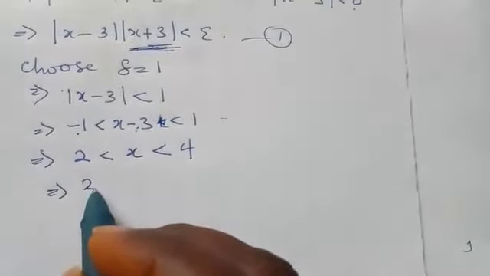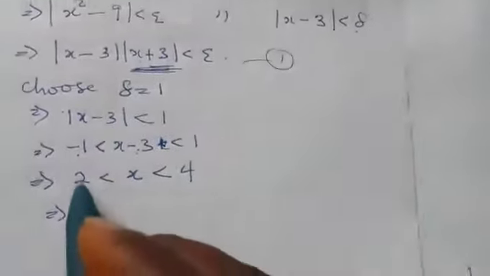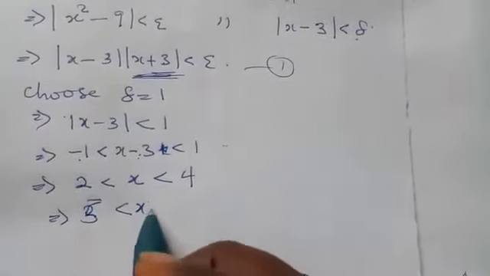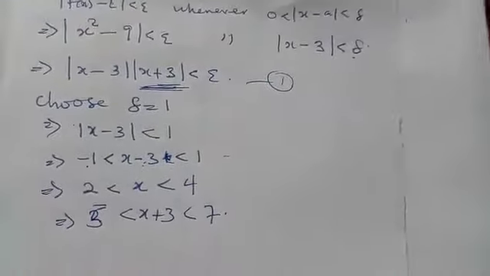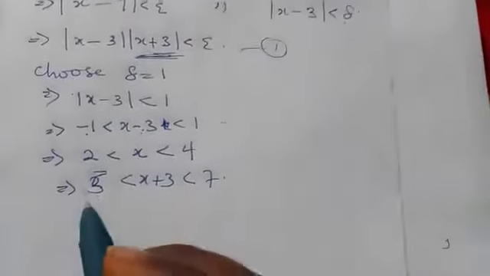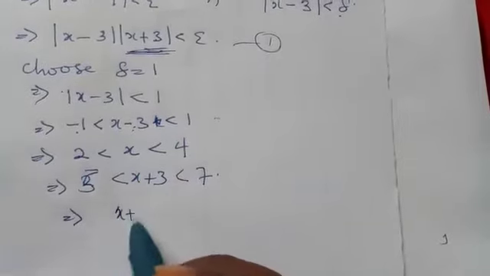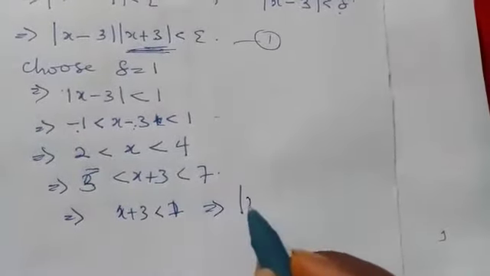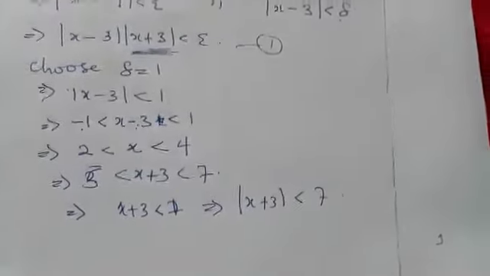So what do we do to get this? We need to add 3 to both sides. If you add 3 to this one, it will become 5. This one will become s plus 3, while this one will become 7. So this simply means s plus 3 is less than 7. And this implies that the absolute value of s plus 3 will still be less than 7 in any case.